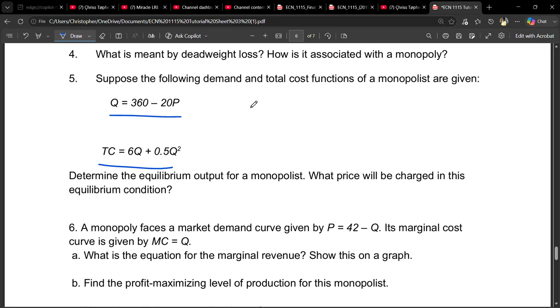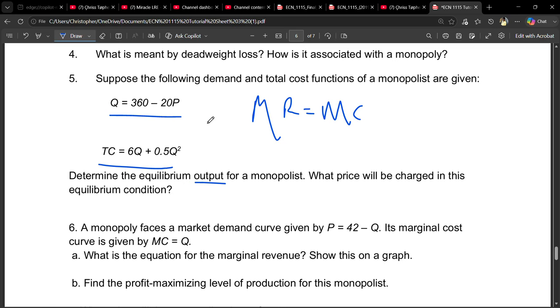So we know that the condition that we're going to follow for us to find the equilibrium quantity is marginal revenue equals marginal cost. This is the condition that the monopoly follows. So we have to check, do we have marginal cost? Do we have marginal revenue? Here we do not have marginal revenue, but you can find marginal revenue because we've been given the demand curve, the demand function.